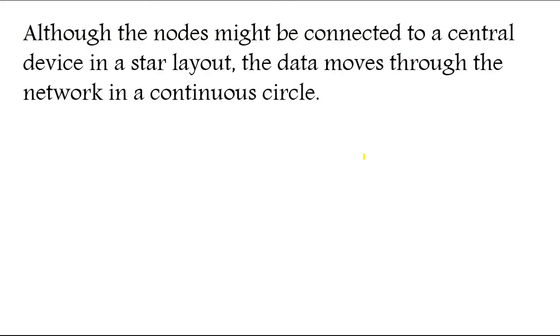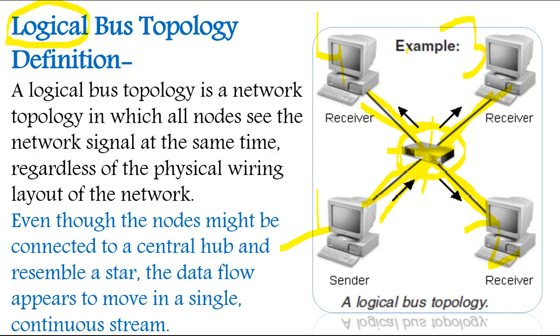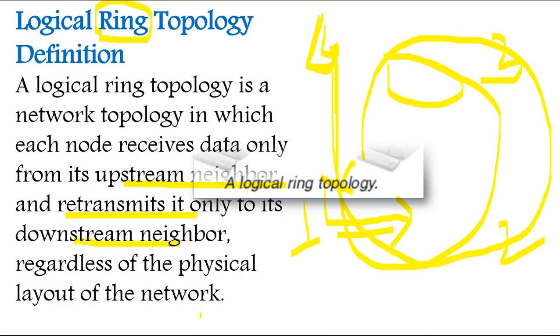Although the nodes might be connected to a central device in a star layout, the data moves through the network in a continuous circle. In bus topology the data moves in a continuous stream, but it doesn't matter how the wiring is done.